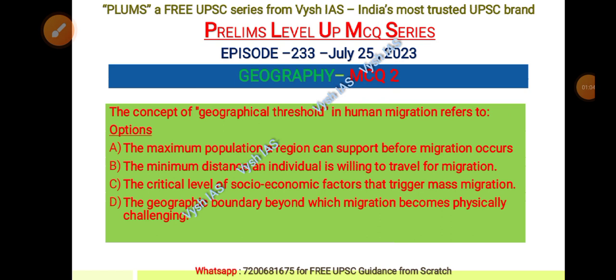The concept of geographical threshold in human migration is referred to as, right? So options are A, the maximum population a region can support before migration occurs, B, the minimum distance an individual is willing to travel for migration, C, the critical level of socio-economic factors that trigger mass migration, D, the geographic boundary beyond which migration becomes physically challenging, right? So let's see the answer now.